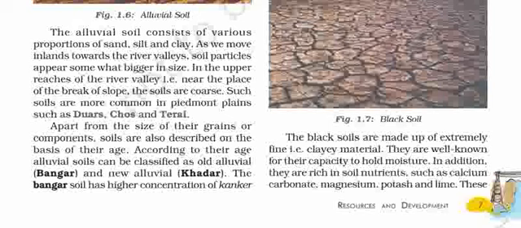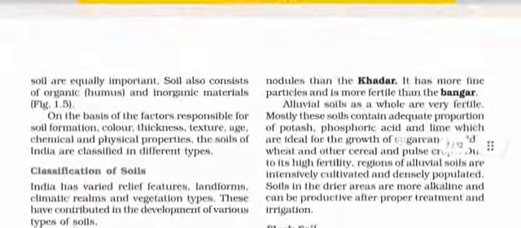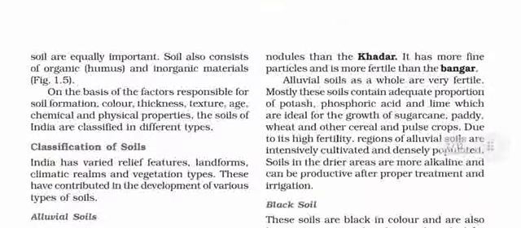Apart from the size of their grains or components, soils are also described on the basis of their age. According to their age, alluvial soils can be classified as old alluvial bangar and new alluvial khadar. The bangar soil has higher concentration of kankar and nodules than the khadar. The khadar has more fine particles and is more fertile than the bangar. Alluvial soils as a whole are very fertile.